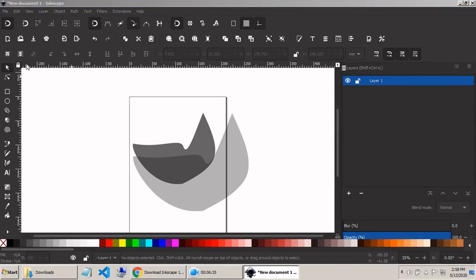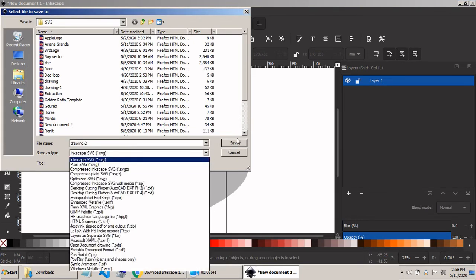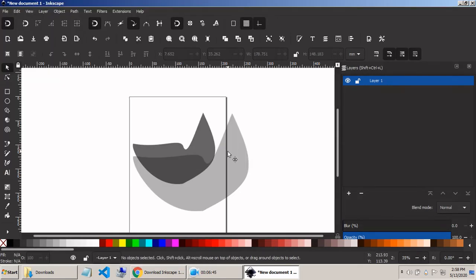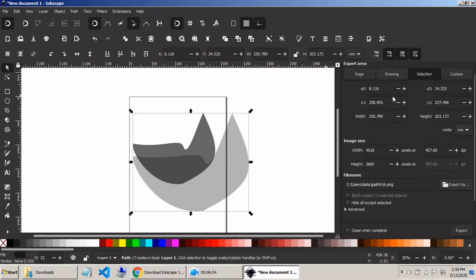Now time to save your work. If you want to save the editable work environment file, click Save or Save As. It will be saved as SVG. SVG stands for Scalable Vector Graphics. You can save it as PNG file to see it in any device. Remember, it will be saved with transparent background.